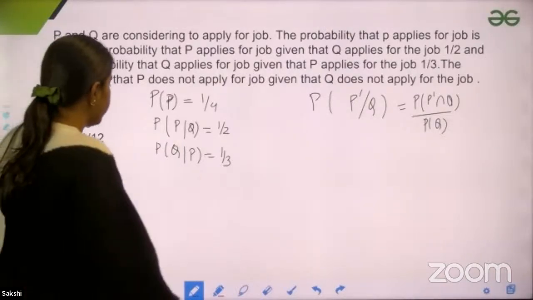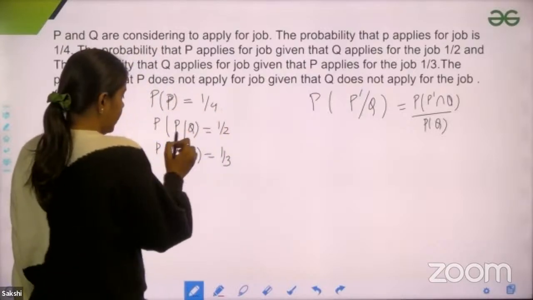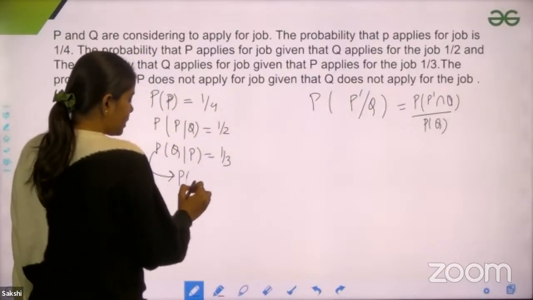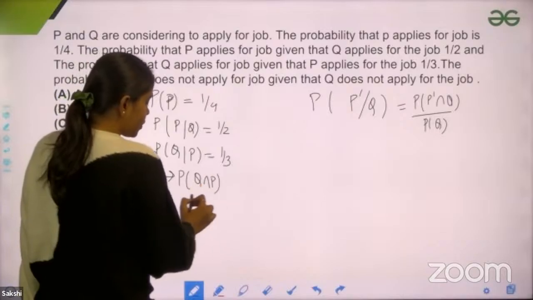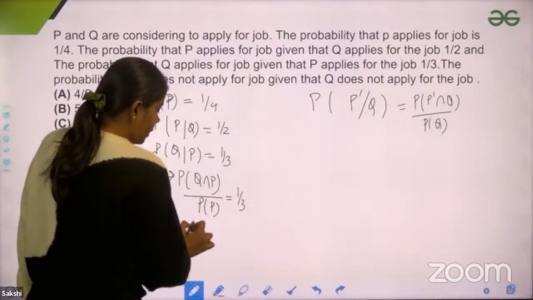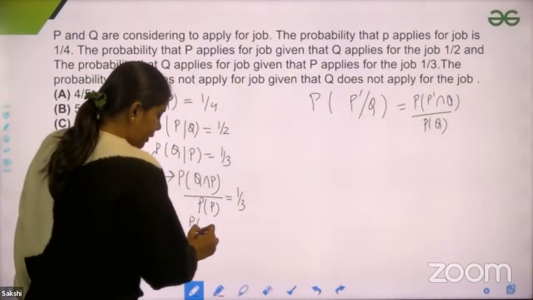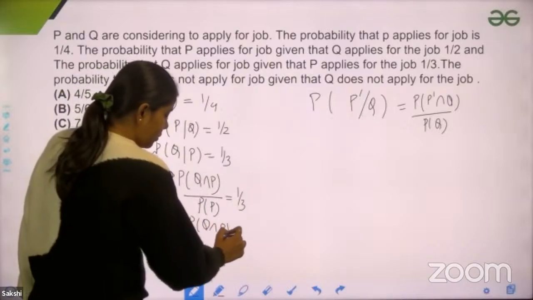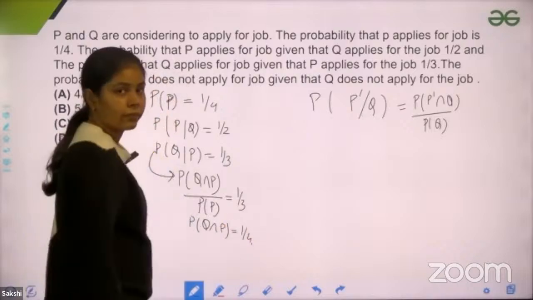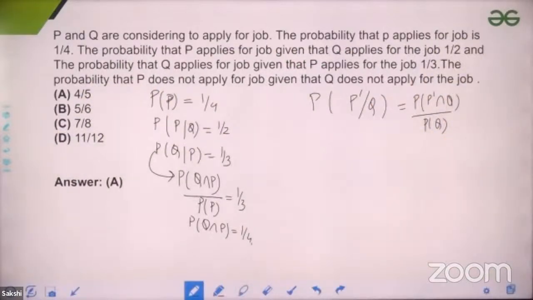The probability of P is 1/4. Let's use any of these. Let's use this. If I use this, what would I get? Probability of Q intersection P upon probability of P equals 1/3. So if I put probability of P as 1/4 here, what would I get? Probability of Q intersection P equals 1/12. Right? That would be your probability. Now, can I find out